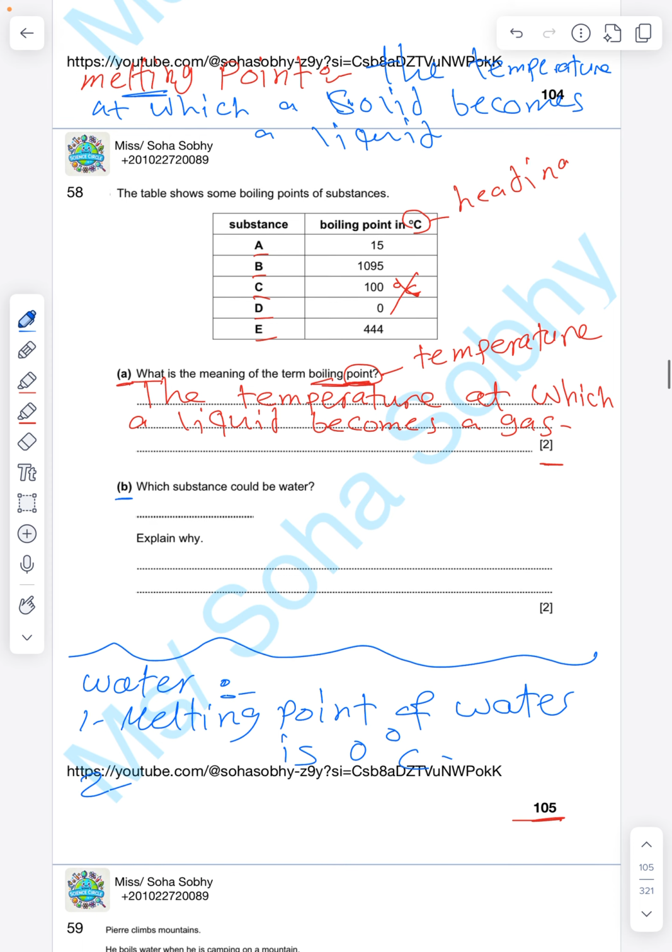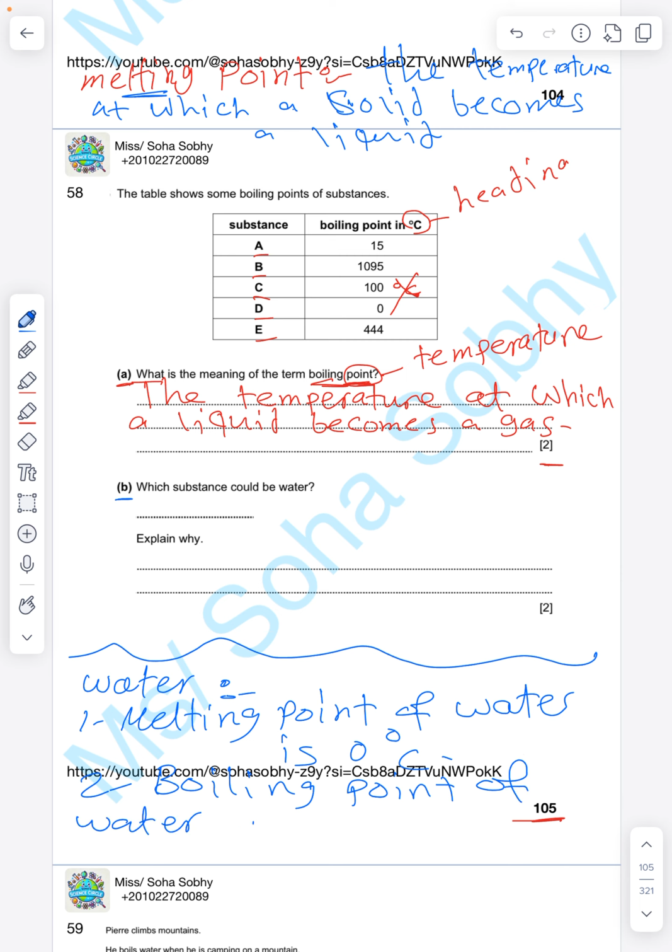Number 2, the boiling point of water is 100 degrees Celsius. Excellent. يبقى الwater boils at 100 degrees Celsius. This is number 2.